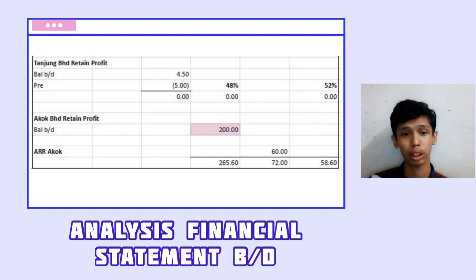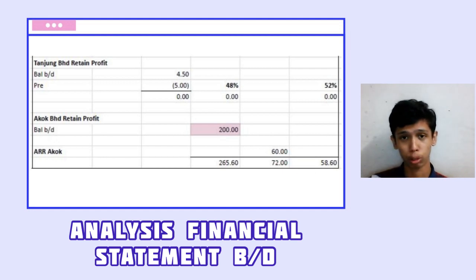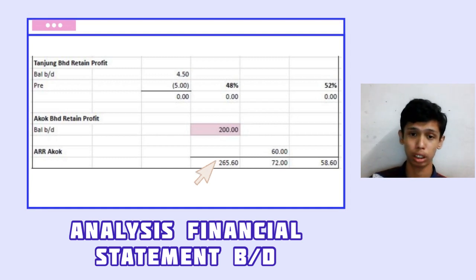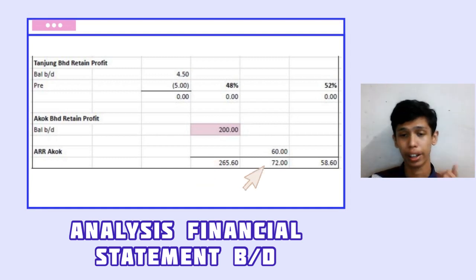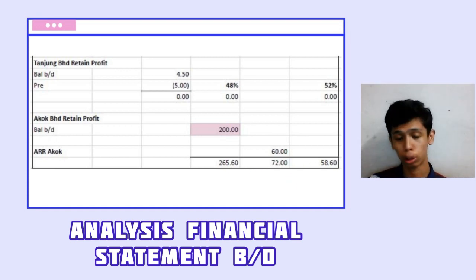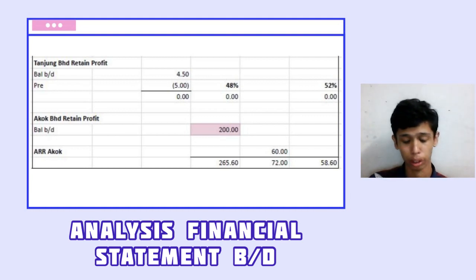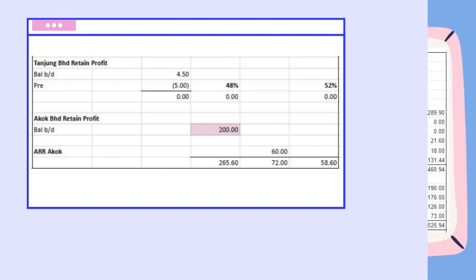And then the next item is Akok Berhad retained profit, balance BD is 200%. It is also mentioned in the question. And the last item is ARR Akok, which is also mentioned in the question. So the total for GRE is 265.6 million, the ARR is 72 million, and the NCI is 58.6 million. So all the values will be taken into the SOCE on Akok Berhad Group.